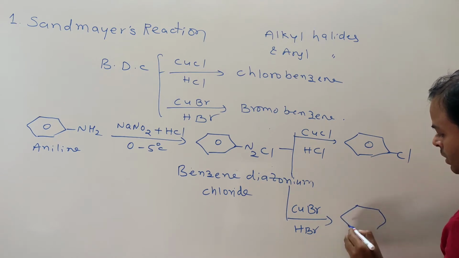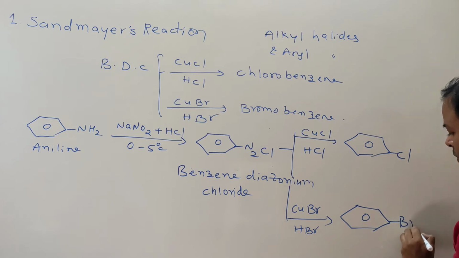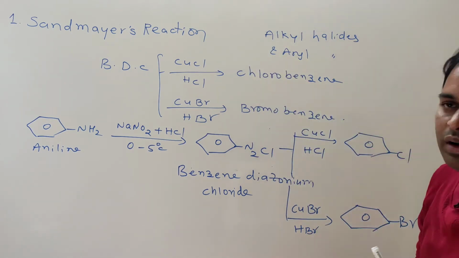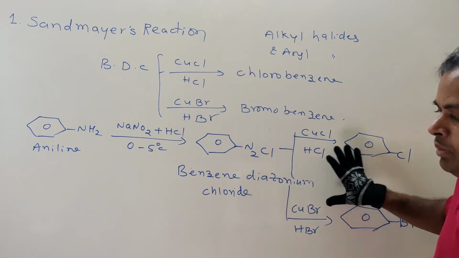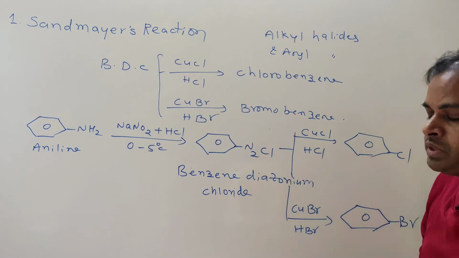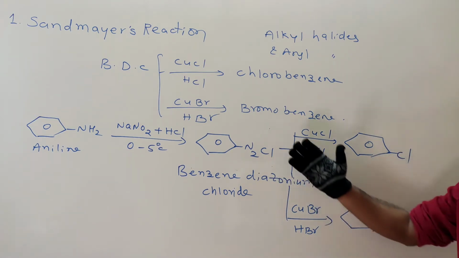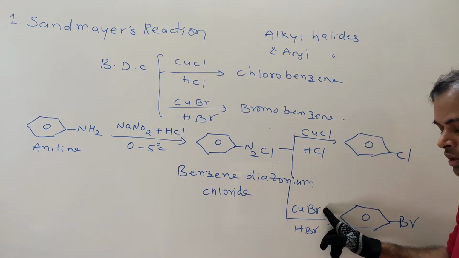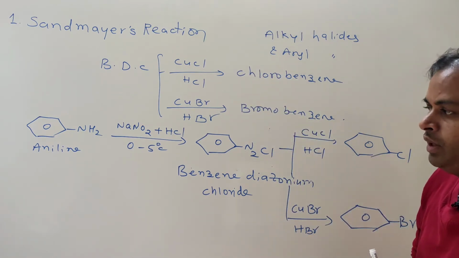It gives bromobenzene. Chlorobenzene and bromobenzene. So this is called Sandmeyer reaction. So replacement of the diazo group with halogens, chlorine or bromine, that is with cuprous chloride in presence of HCl, or cuprous bromide in presence of HBr, that is said to be Sandmeyer's reaction.